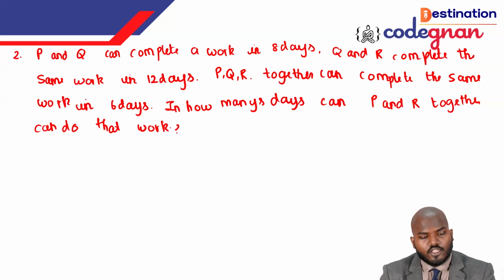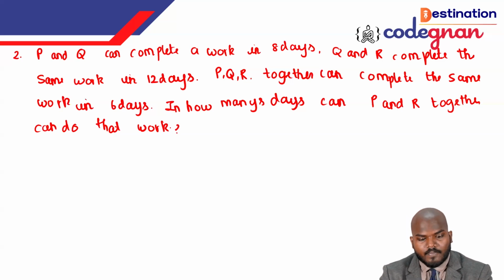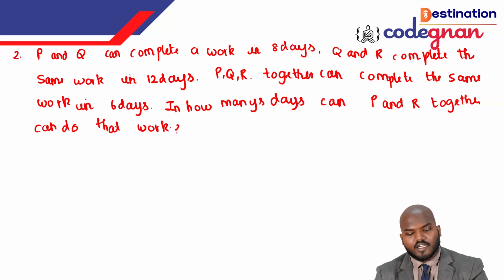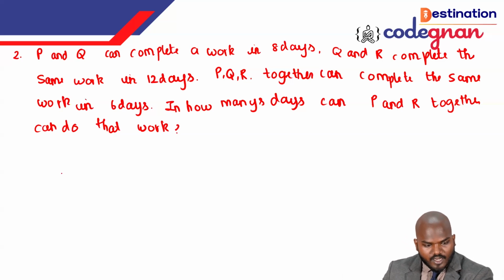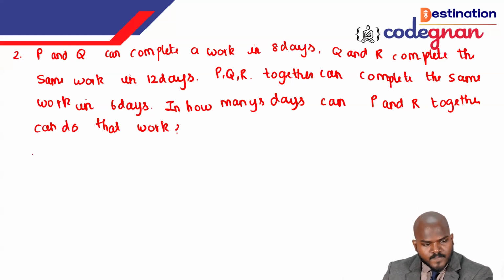P and Q can complete the work in 8 days, and Q and R can complete the same work in 12 days. PQR together can complete the same work in 6 days. So here, listen guys, we have the total value. They are asking for a part of the portion. We can write it the same way as from the very beginning: P plus Q, 1 day work, we call it 1 by 8 part.